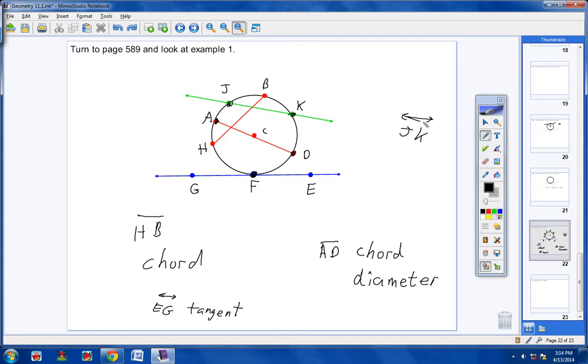Notice the symbol above JK. The symbol is a line. So if a line goes through a circle and intersects it in two places, we call that line a secant line, or we can just say it's a secant. So line JK is a secant line because it intersects the circle in two different places.